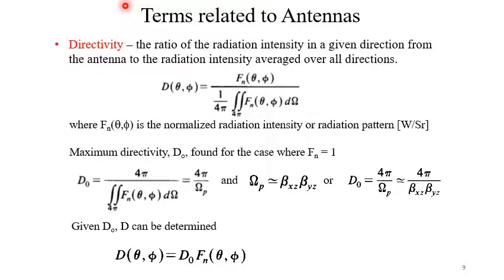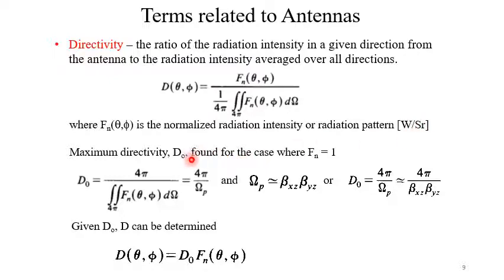Another term is the directivity. The ratio of the radiation intensity in a given direction from the antenna to the radiation intensity averaged over all directions. So we can write D(theta, phi) equal to Fn(theta, phi) divided by 1/(4 pi) integration over total solid angle 4 pi Fn(theta, phi) d omega. So this Fn(theta, phi) is the normalized radiation intensity or the radiation pattern. Unit is watt per steradian.